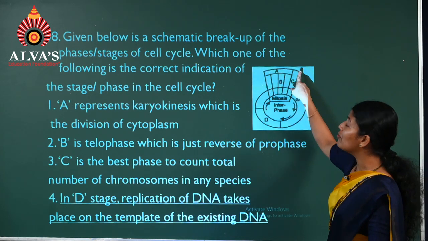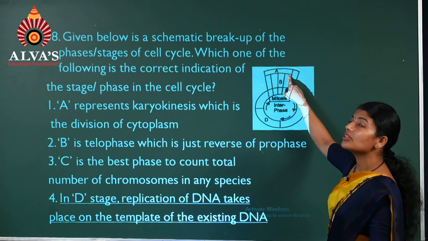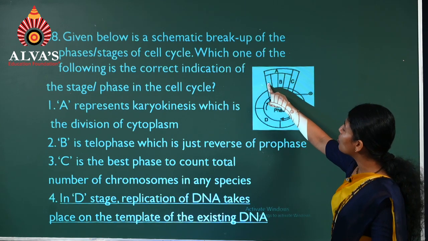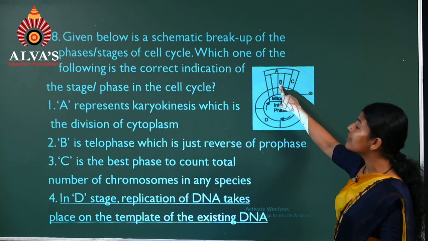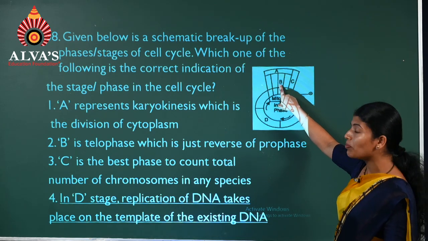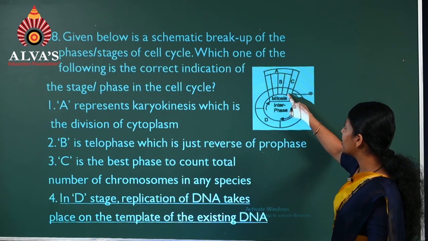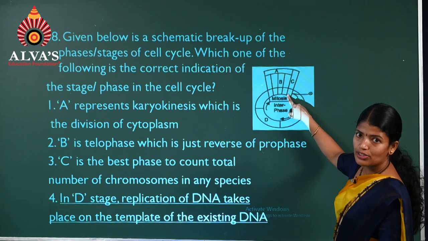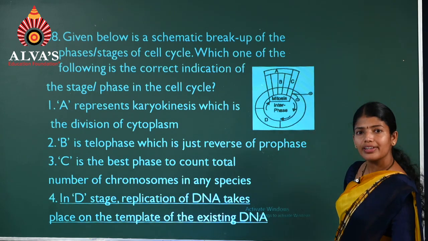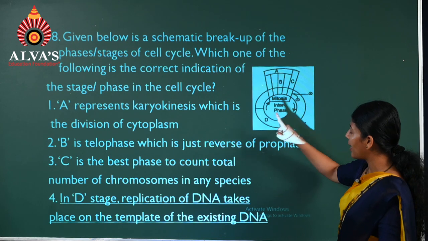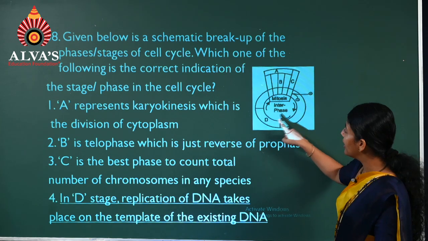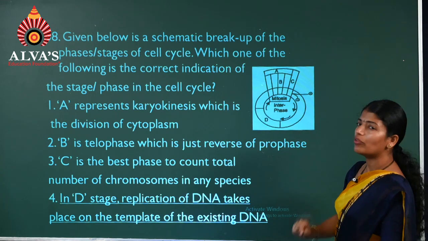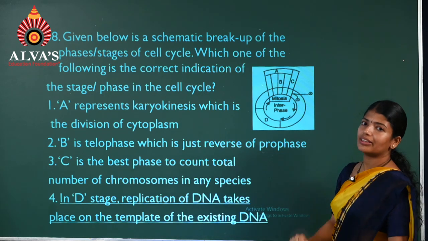A is under M phase, and this part represents karyokinesis. Now B. This is prophase, this is metaphase, and this is anaphase. So B is anaphase. C. After the completion of karyokinesis, the next is cytokinesis. So C represents cytokinesis. D, I have already told you it's G1, S, and G2.